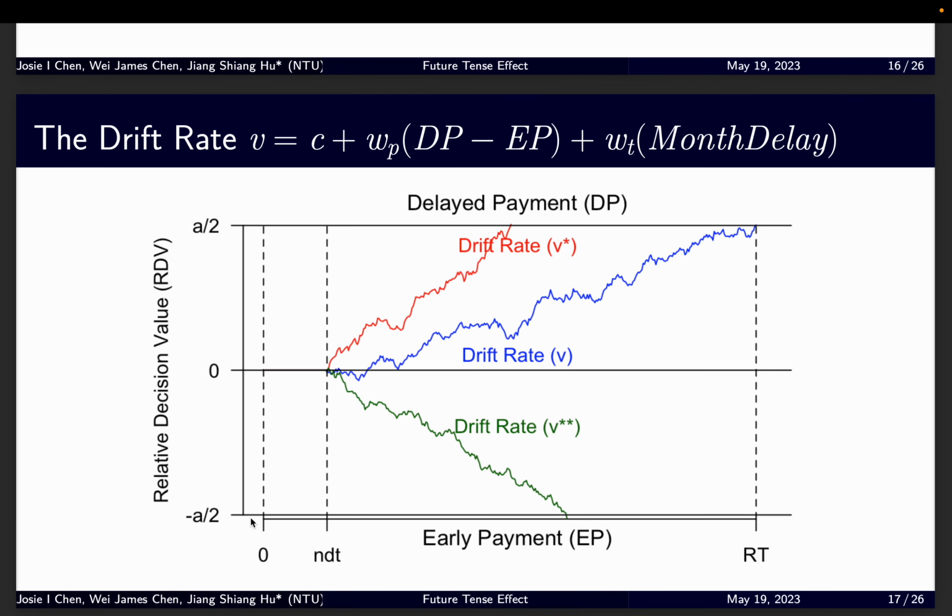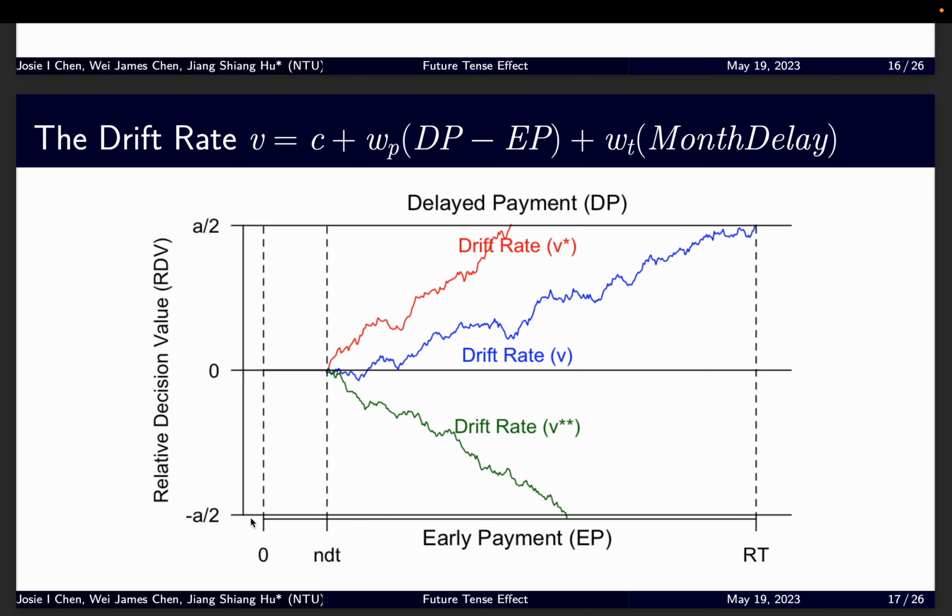We also use a graph to show this. So you can imagine that if the delayed payment for this trial is more fruitful, the subjects will have a higher drift rate, like the red line. So the subject will choose the delayed payment more quickly. And if the delayed payment is not so fruitful, the subjects might prefer early payment, like the green line. So the subject might choose the early payment. So the payment difference and the time delay will influence the drift rate.